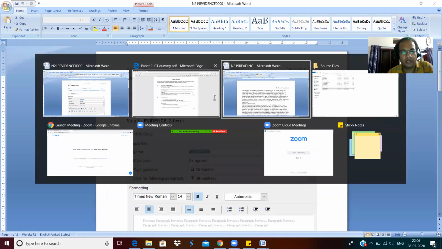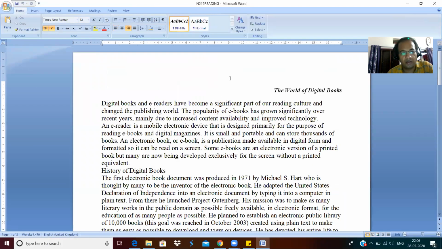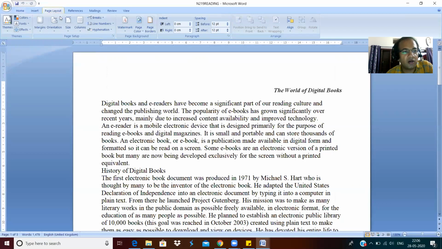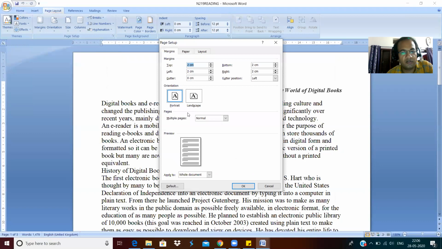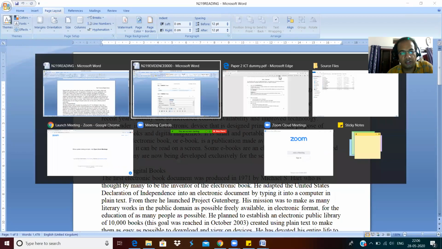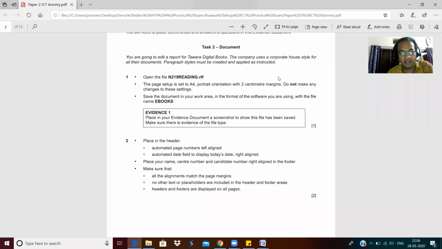When I go here, in the page layout, when I go to the margins, custom margins, I can see that the margin is 2 cm, and it is portrait. So I'm not going to make any changes, as per the instructions given in the question paper.